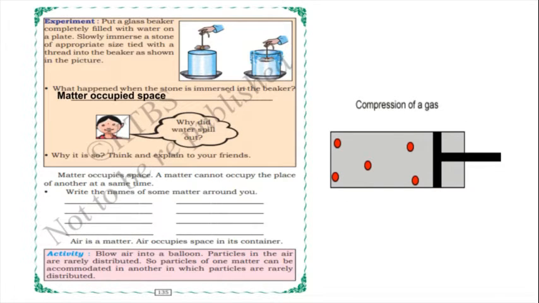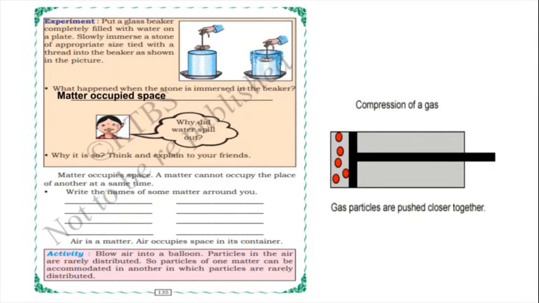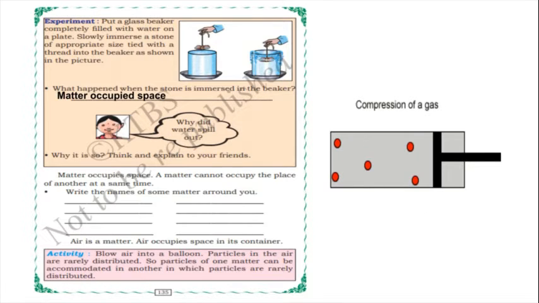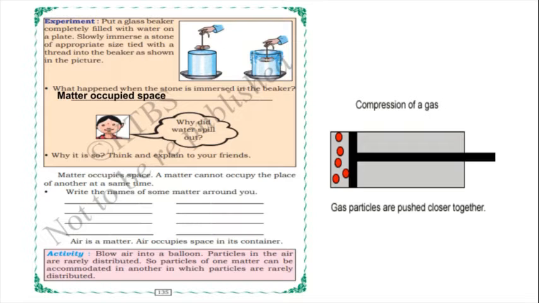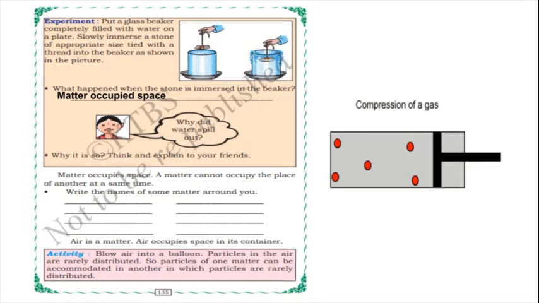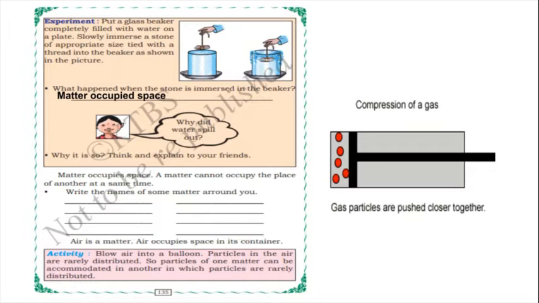Initially the particles were rarely close together. So if you compress or push the air, again you can blow air into the balloon. Through this experiment you can observe in the picture that gas particles are pushed close to each other because of compression, because of pushing, isn't it?